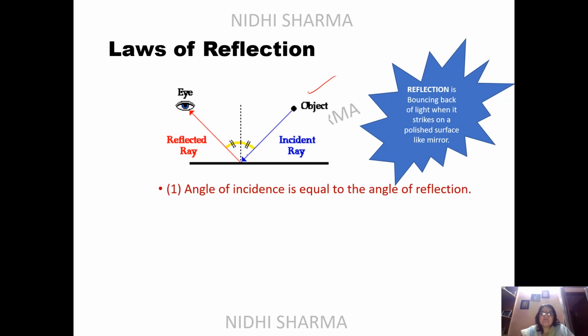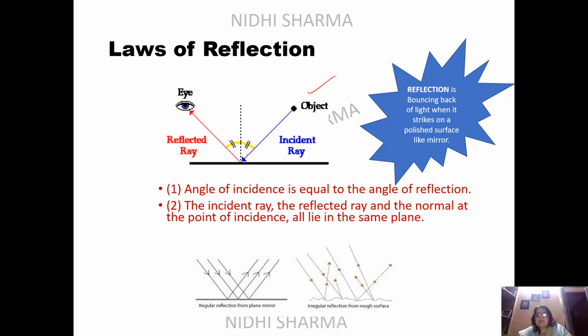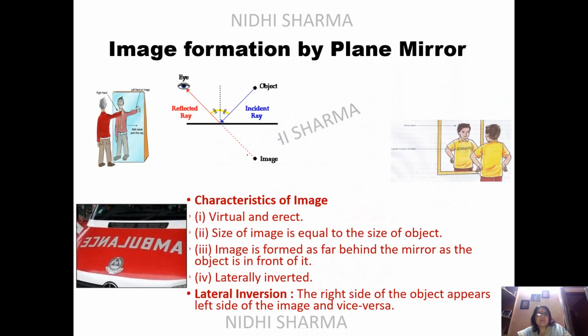So we have laws of reflection. Angle of incidence is equal to the angle of reflection. The incident ray, reflected ray and the normal at the point of incidence all lie in the same plane. You have done it in class 8. I think you remember it now. And regular reflection and irregular reflection. From the plane mirror, we get regular reflection. From an irregular rough surface, you get irregular reflection.